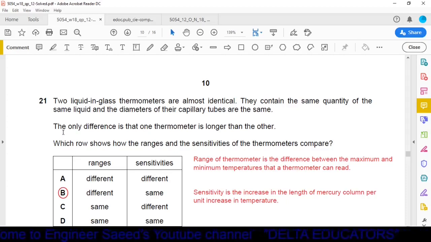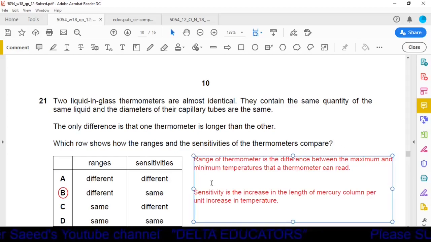Here it is given the only difference is that one thermometer is longer than the other. It means in both the thermometers, the only difference is about the ranges. The range of these two thermometers are different. Why? Because the range of a thermometer is defined as the difference between the maximum and minimum temperatures that a thermometer can read.